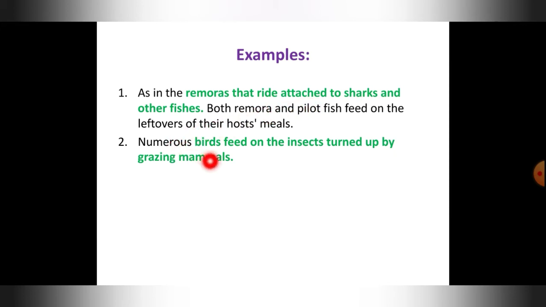Then, numerous birds feed on the insects turned up by grazing animals. When the animals are grazing on grazing land, many of the insects sitting on the grass will fly up. Those insects are then fed upon by the birds.